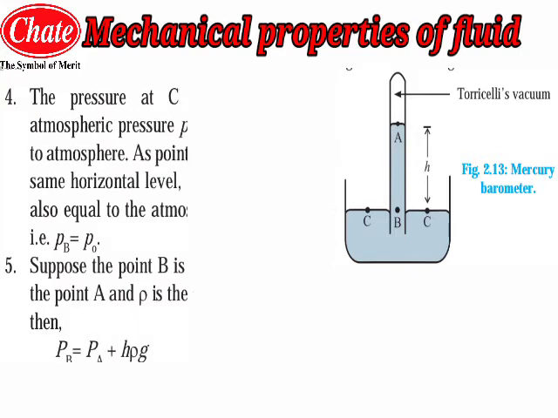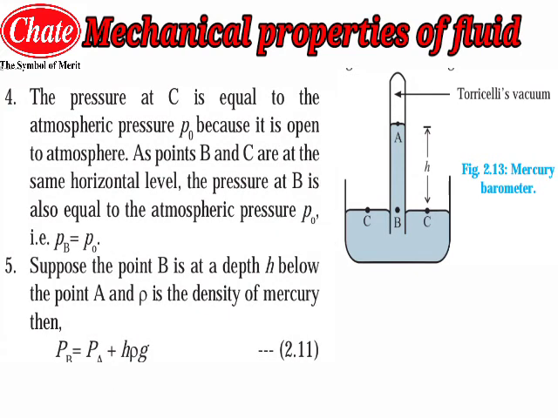Then the pressure at C is equal to the atmospheric pressure P0, because point C, lying on the surface of the mercury inside the tank, is open to the atmosphere. So it will be exactly equal to the atmospheric pressure.